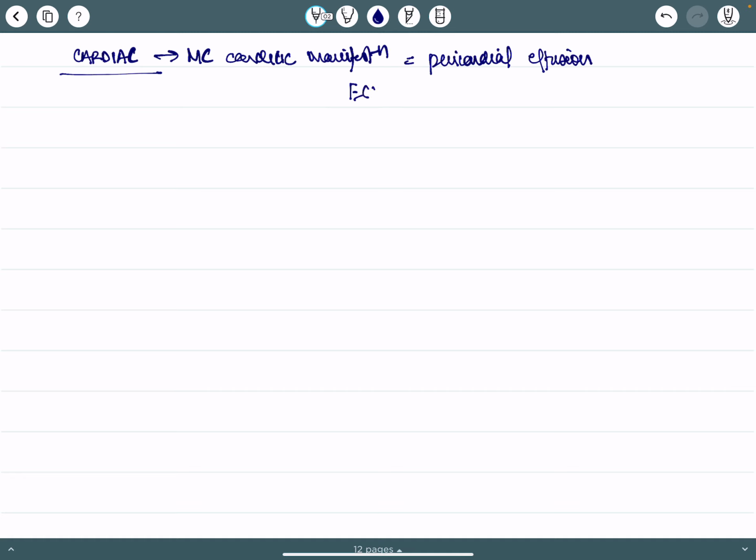Then we come to cardiac. The most common cardiac manifestation is pericardial effusion. In echo, we can find it to be present in around 50%, and it is symptomatic in less than 10%.